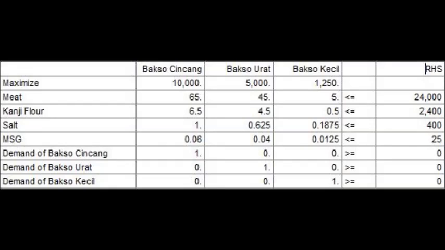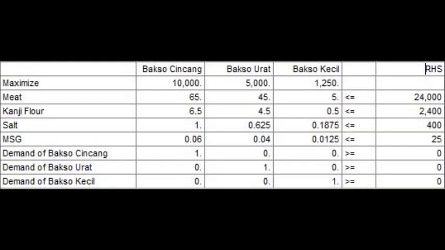So this is the initial table in QM software. If you use the QM software, you should fill the table in QM. And in QM software, there are objective function, variables, and the constraints themselves. And because we want to know the maximized revenue of Jabrig, we should know each price of the product.